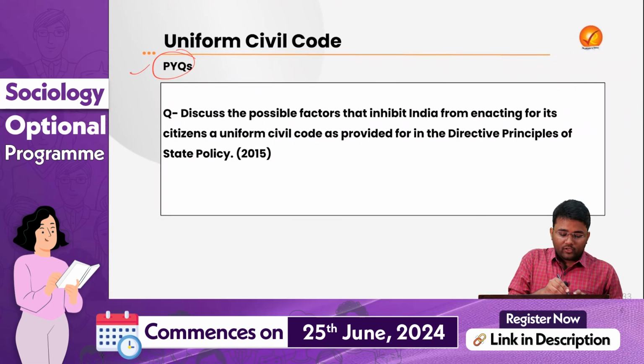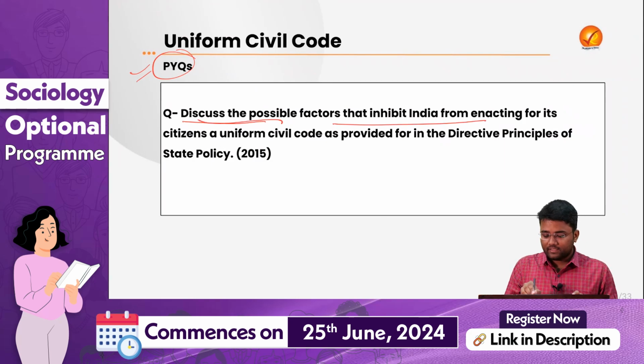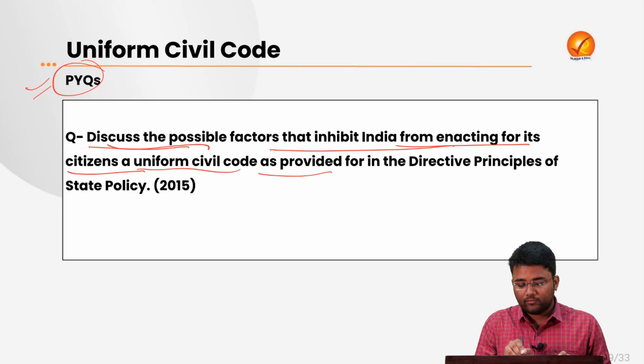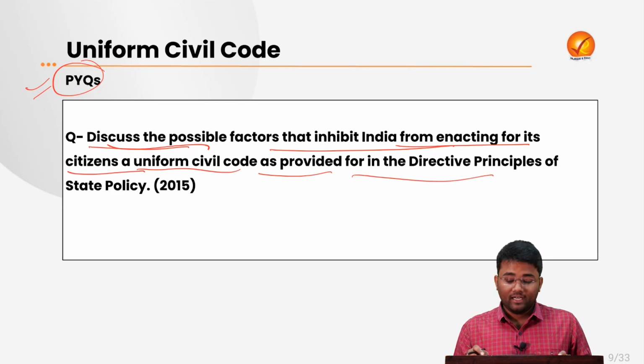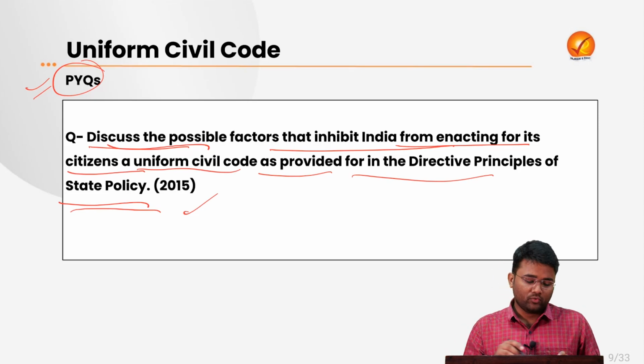So a previous year question related to this particular topic is: discuss the possible factors that inhibit India from enacting for its citizens a uniform civil code as provided for in the directive principles of state policy. This was asked in 2015. You can try to practice this particular question.